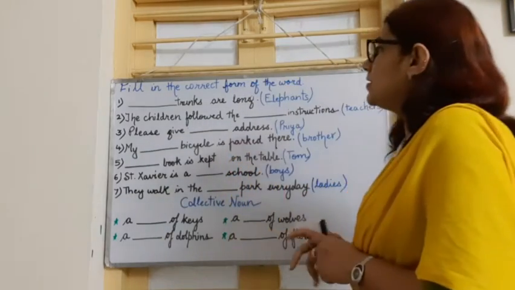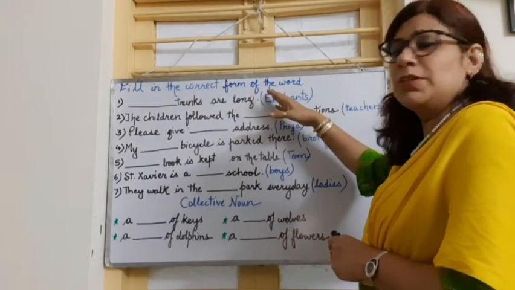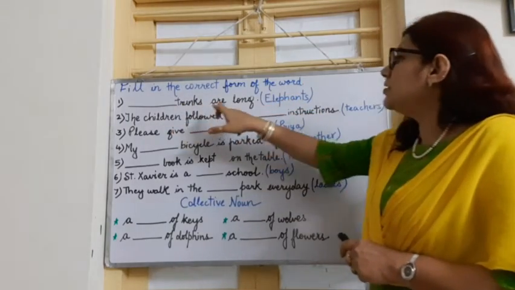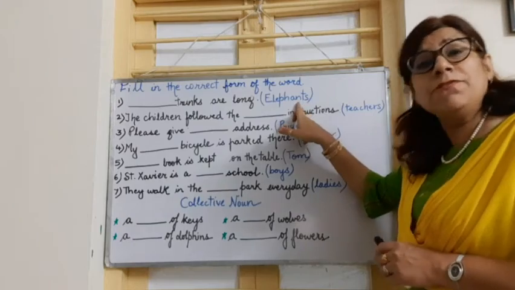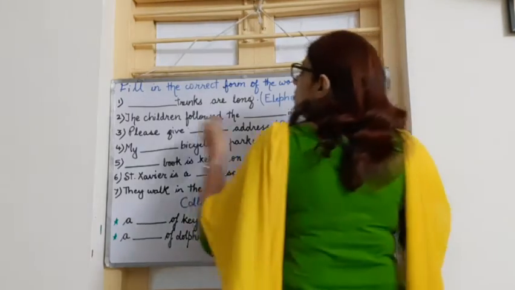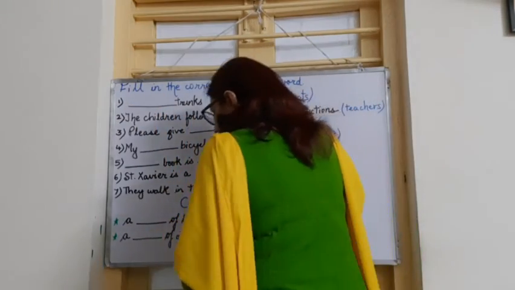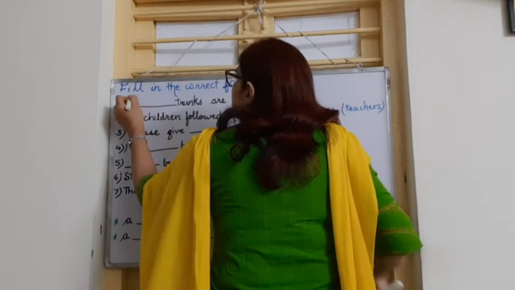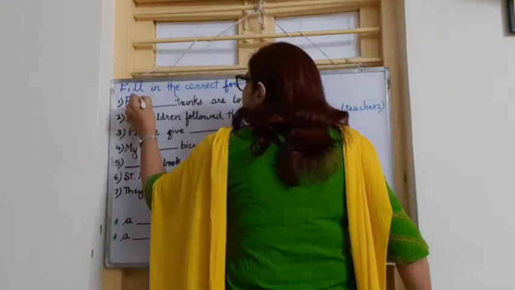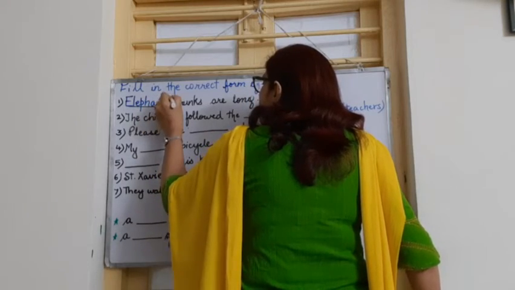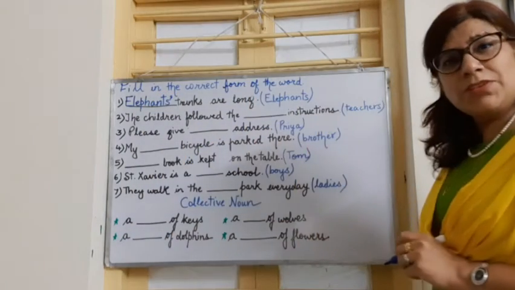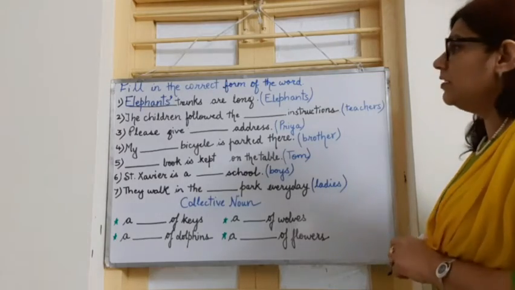Let us come to the exercises. Fill in the correct form of the word. Dash trunks are long. Here we are talking about the trunks of the elephants. So how are we going to write it? We are going to write elephants' trunks. That is the trunks of the elephants.